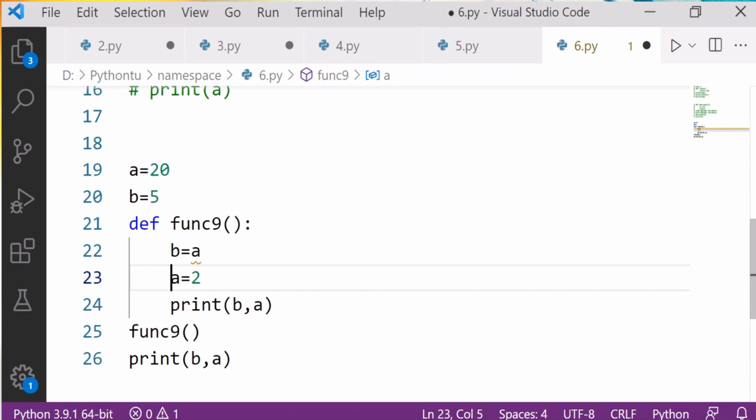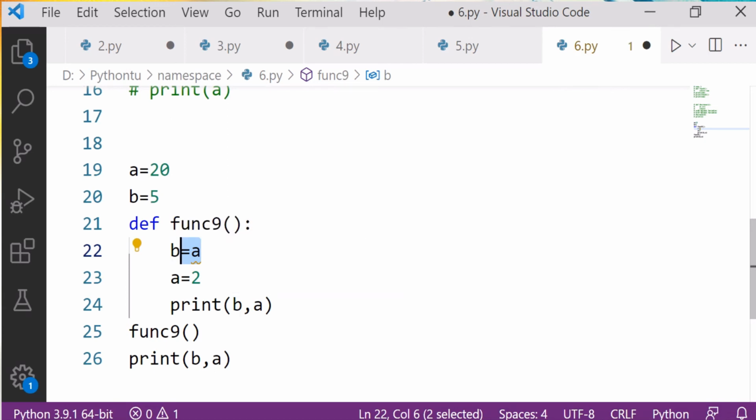We are saying that a is equal to 2. These are the global variables, they are defined here, we know that. We are not using the global keyword here with the value a, clear? So what is going to happen? If a is equal to 2, we are saying here b is equal to a, fine.